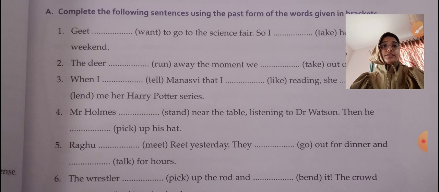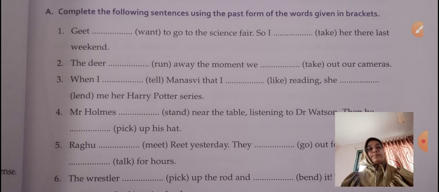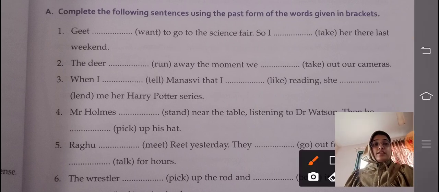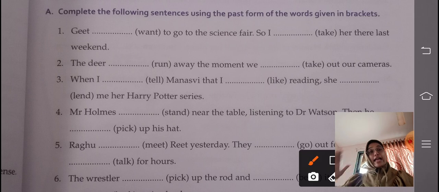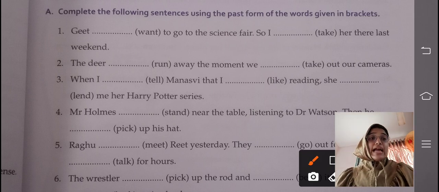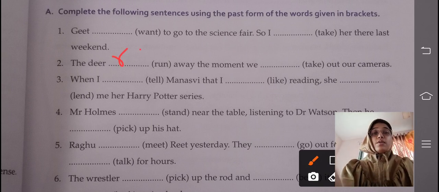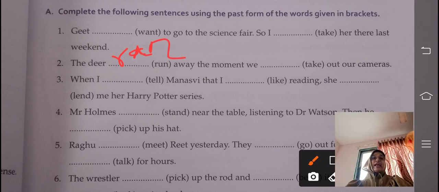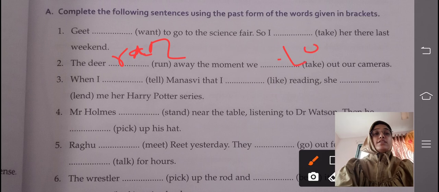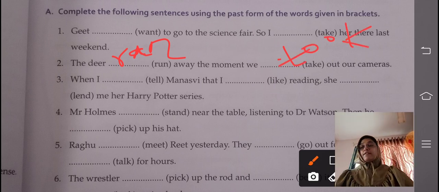Moving ahead to question number 2. The deer dash away the moment we dash out our cameras. The moment the deer ran away, run. The past tense of run is ran. The moment we dash our cameras, we took. Yes, again take. The past tense of take is took. We took our cameras out.